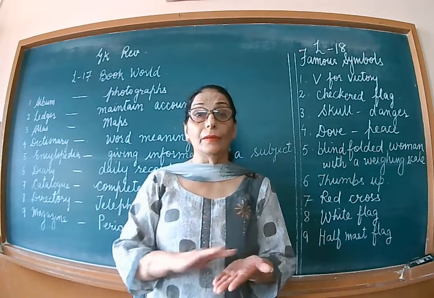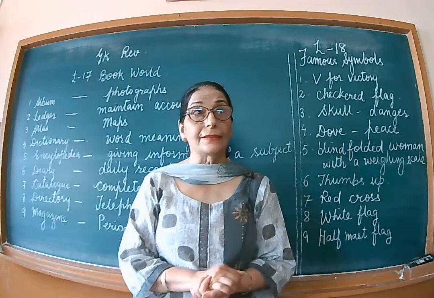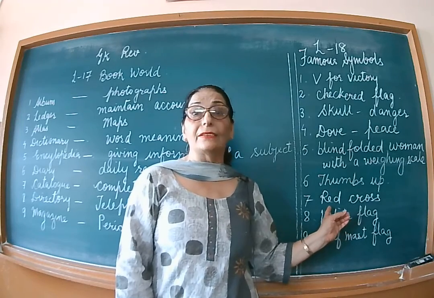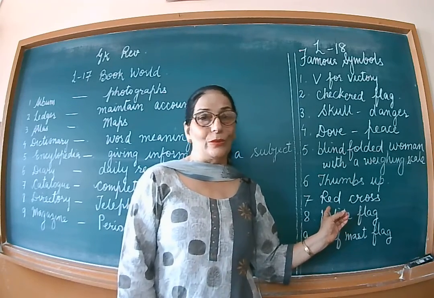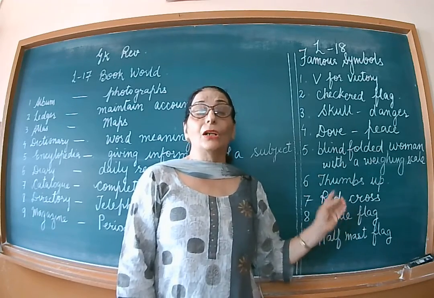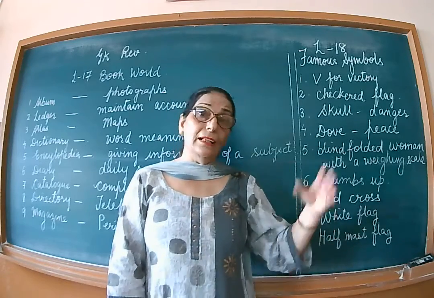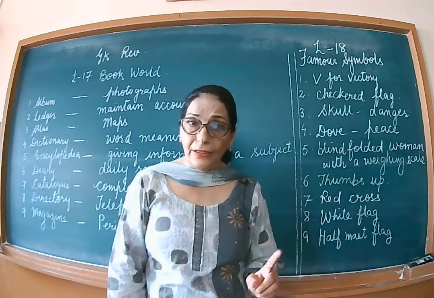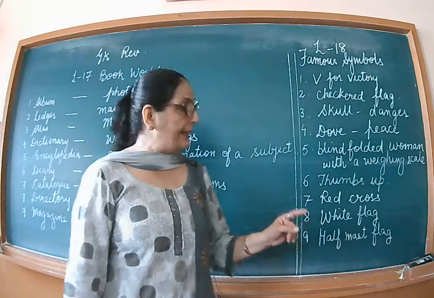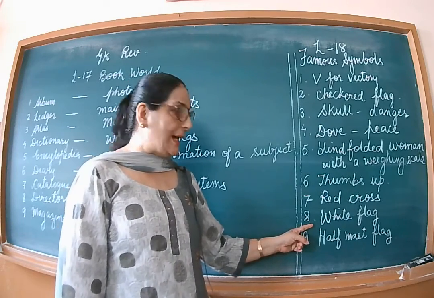And all the medicine shops and the doctors, they put a red cross in front of their clinic because it represents service to humans, to all the sick people. Red cross is the symbol to show service to the sick people. If somebody is ill, they should go to this sign and definitely they will get medicine and help from other people. White flag, I have already told you, it is used for peace, Shanti.